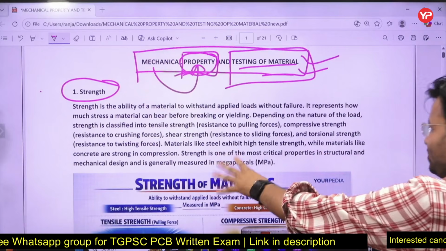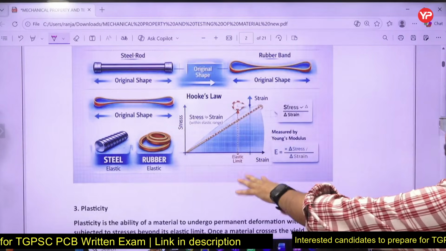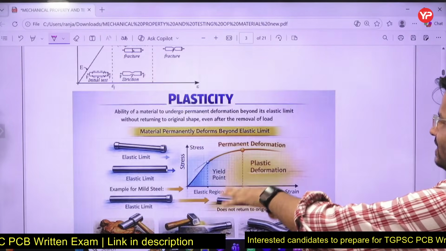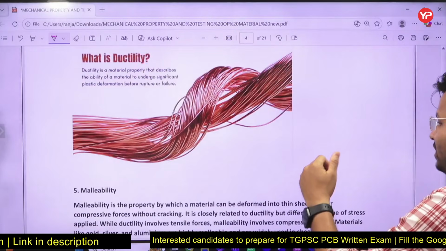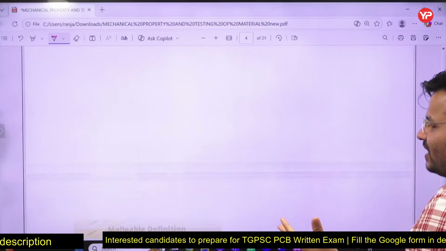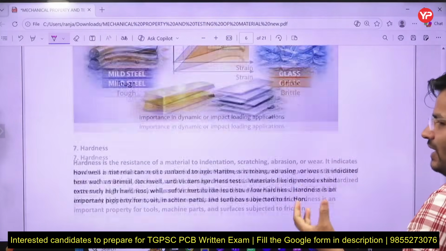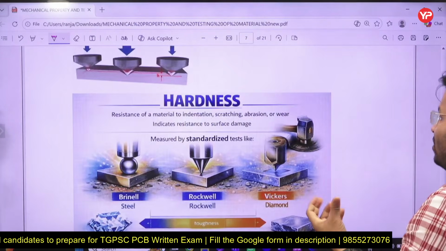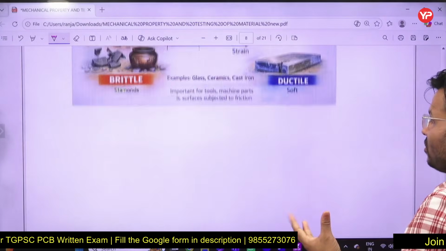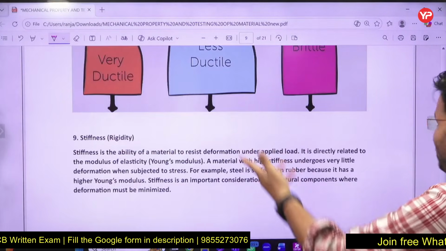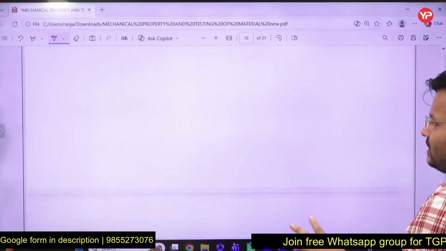Before that, I am going to give you an overview of what I am going to cover today. All that content I have to cover in this session: plasticity, all the properties, ductility, malleability, creep, toughness. What is hardness, how you can measure that, okay? Ductile and brittle materials, how they fail, what is stiffness, okay? All these things I am going to discuss.